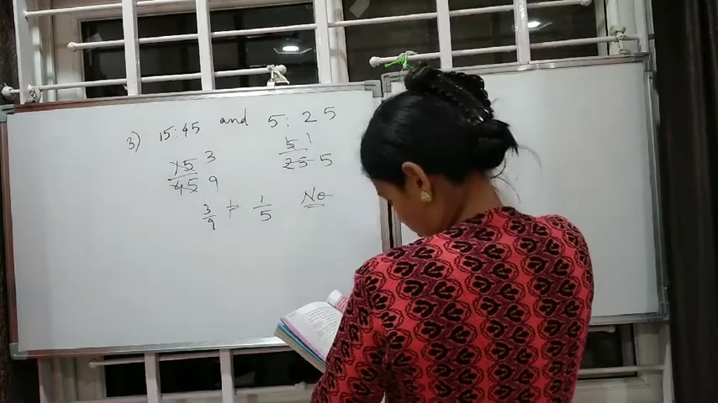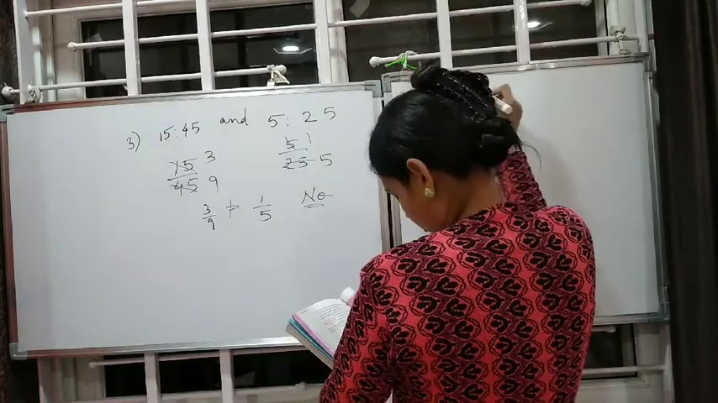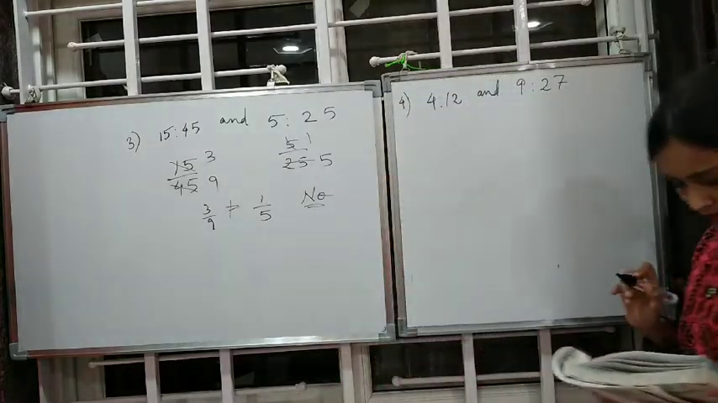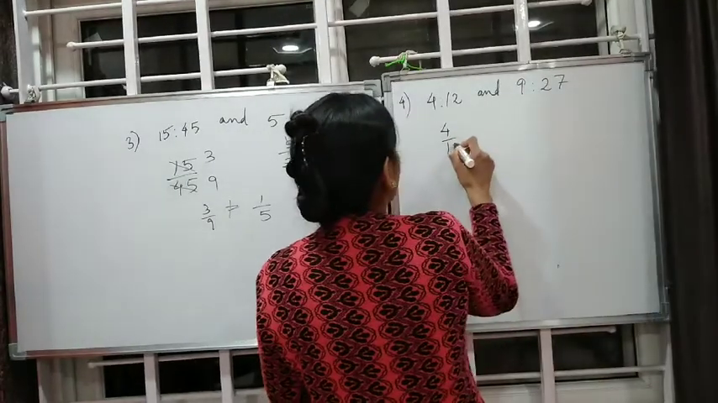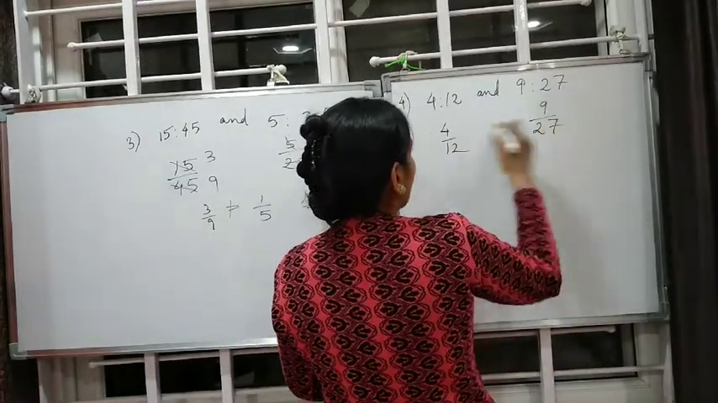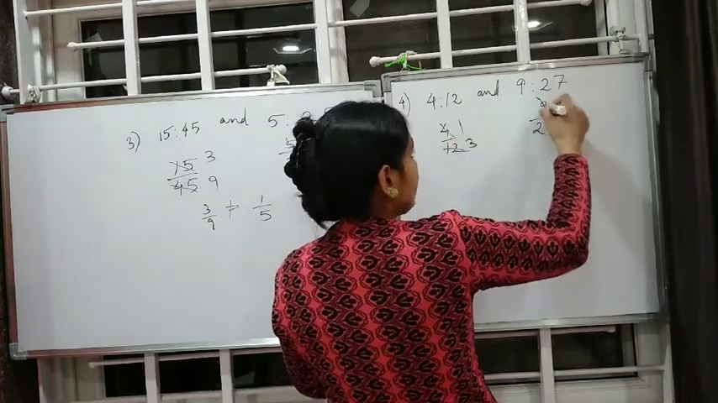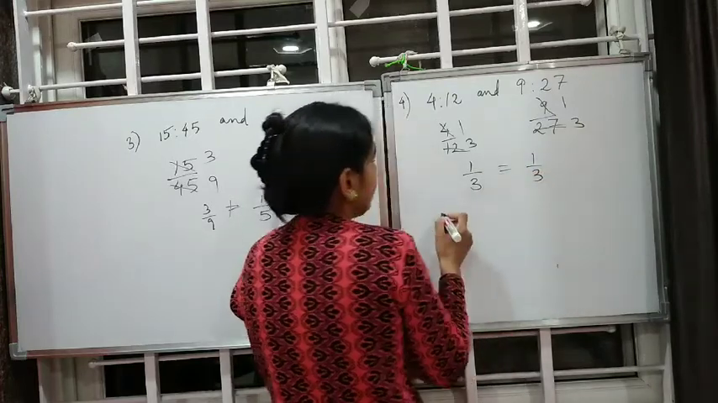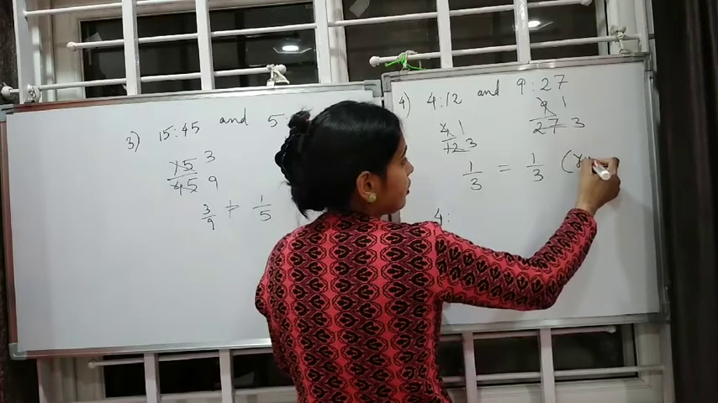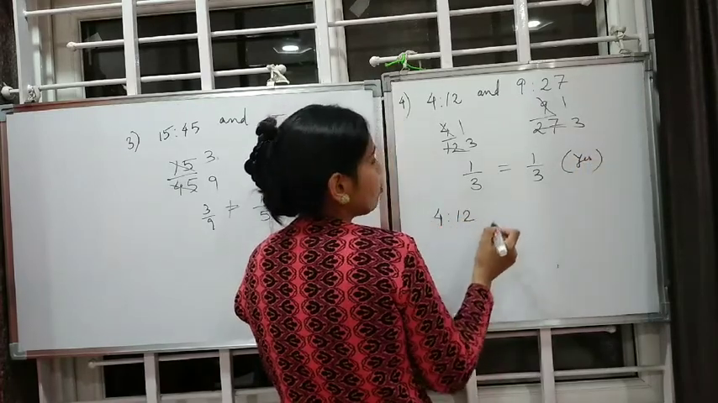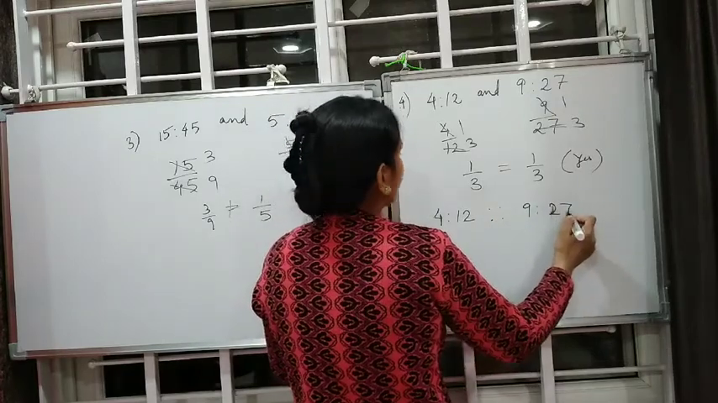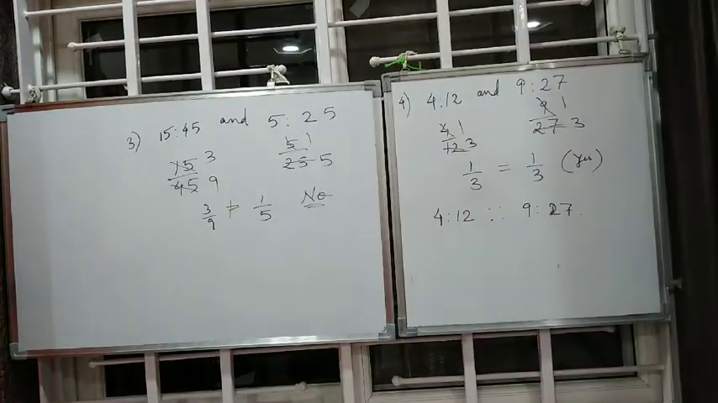Then we go to the fourth one. 4:12 and 9:27. So 4 by 12, 9 by 27. 4 by 12 divisible by 4. 9 by 27 divisible by 9. Oh, they are equal. That means yes. So we write it in proportion. 4:12 as 9:27. So this completes the fourth one. Now we go to the fifth one.